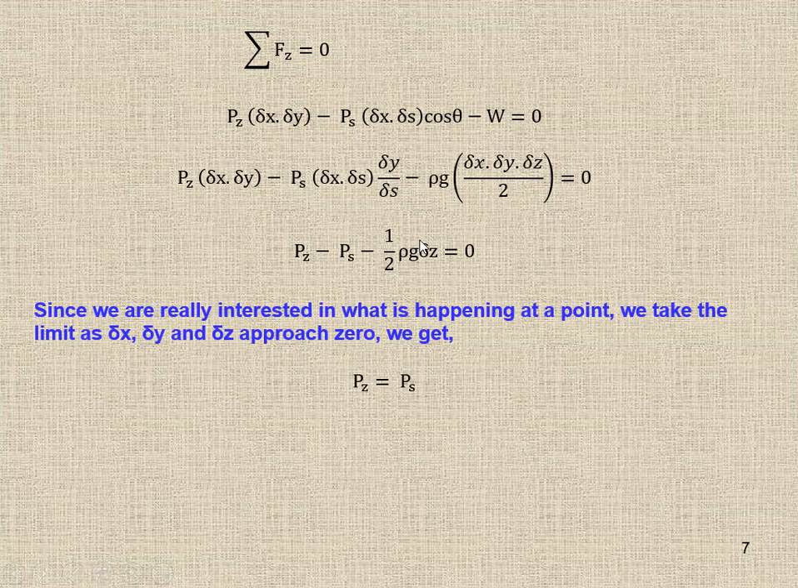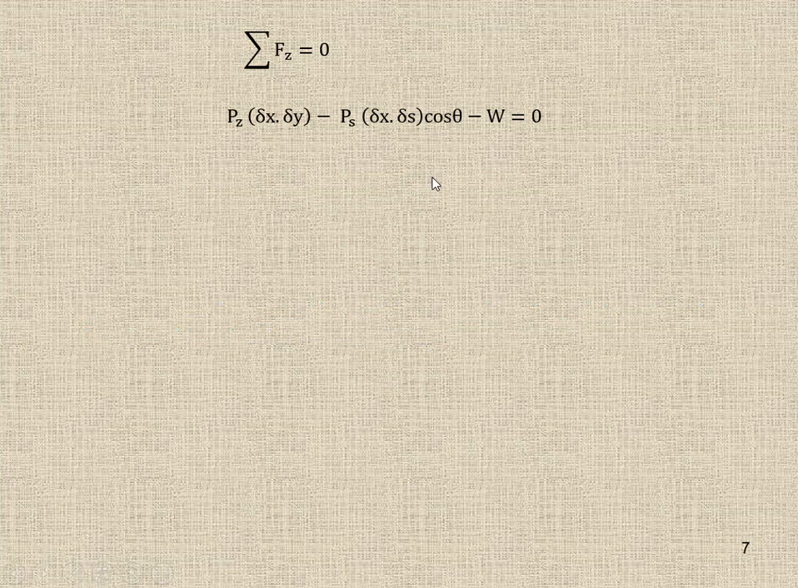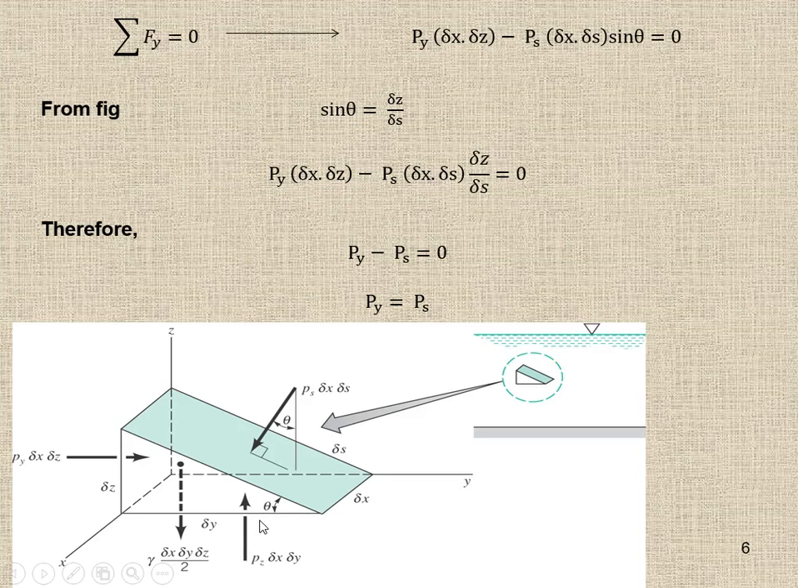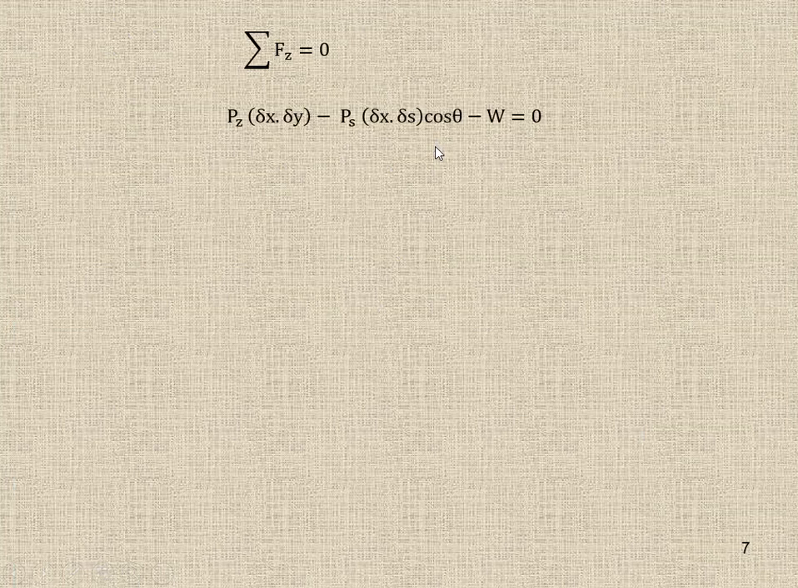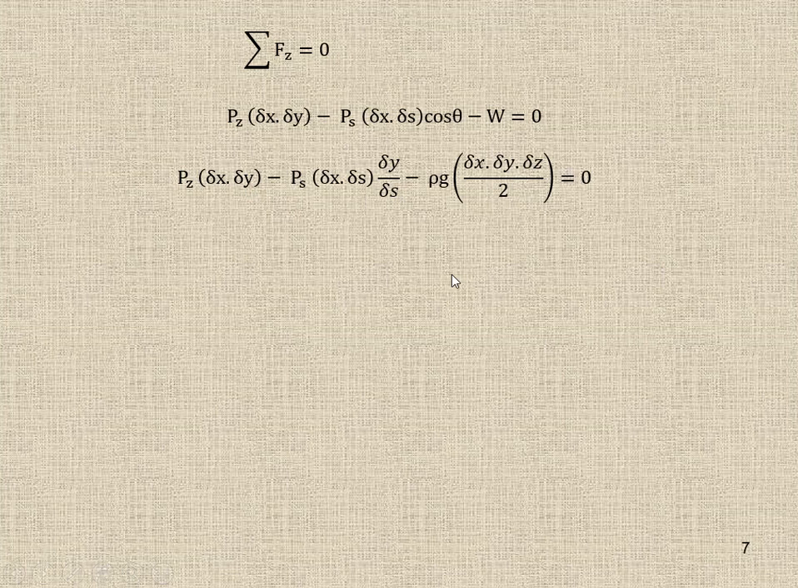So here we are replacing cos theta. If you go to the previous picture, what is cos theta? Cos theta is equal to base over hypotenuse, that is del y over del s. So we replace cos theta with del y over del s. Del x cancels, del y cancels. The final remaining factors are Pz, Ps, and minus rho g del z by 2.